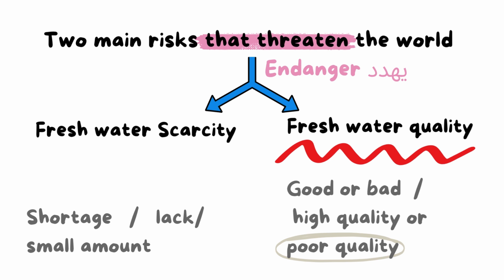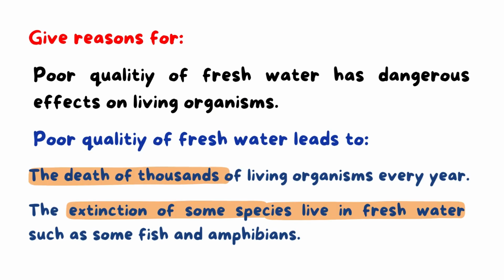Here we have an important question. Give reasons: poor quality of fresh water has dangerous effects on living organisms. Why? Poor quality of fresh water leads to the death of thousands of living organisms every year, as unclean water causes death for thousands of living organisms every year. And the second reason is the extinction of some species that live in fresh water, such as some fish and amphibians.